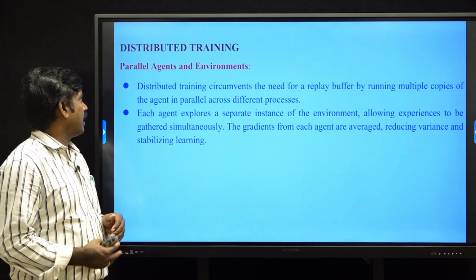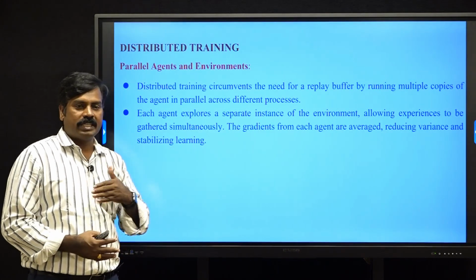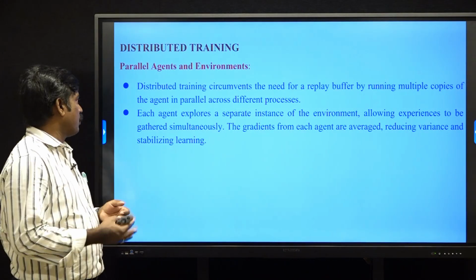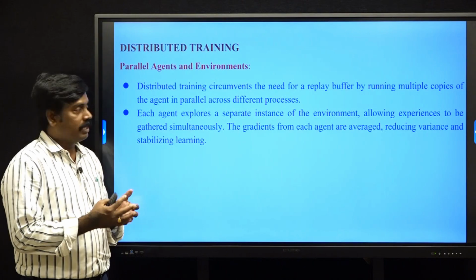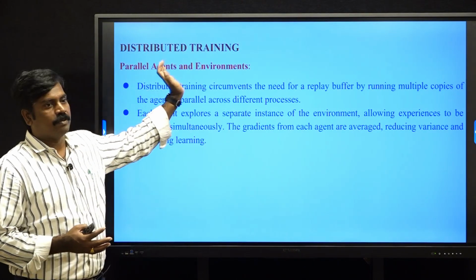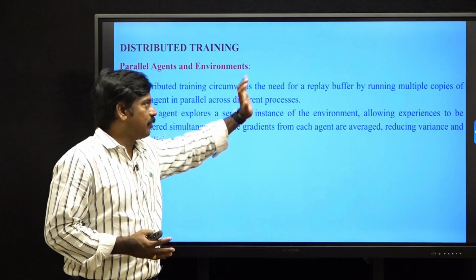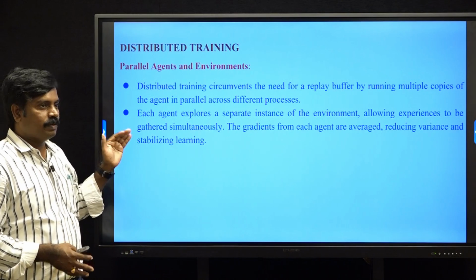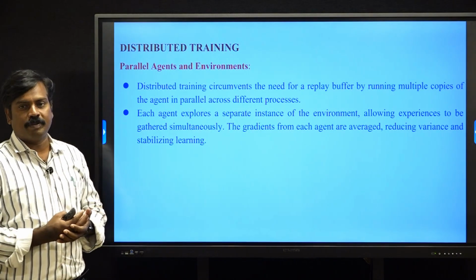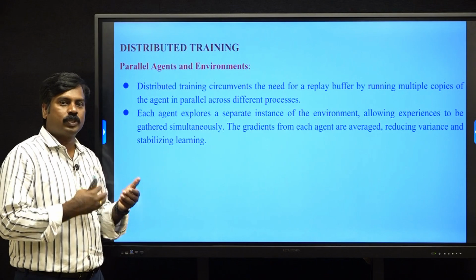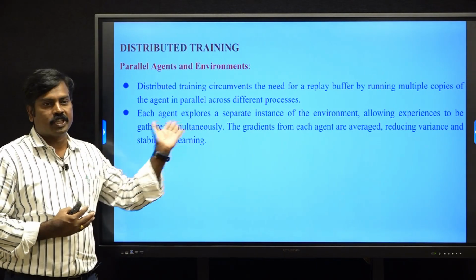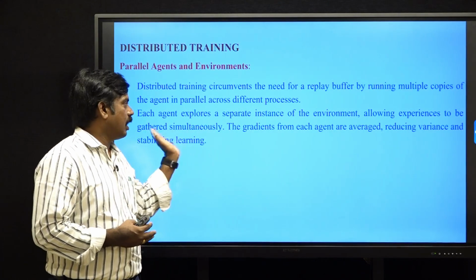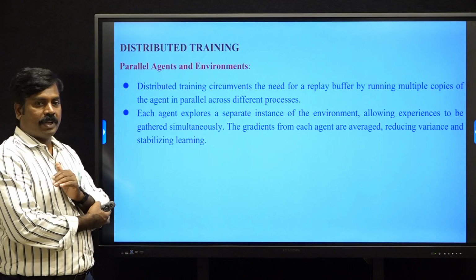Here we are using parallel agents and environments. The agents are trained parallelly with samples of the instances of the environments. That is distributed training. The agents trained parallelly on instances of the environments is called distributed training. It solves the problem of experience replay. It's not required to store the previous data. They are executed simultaneously, in parallel, so the previous data is not required.